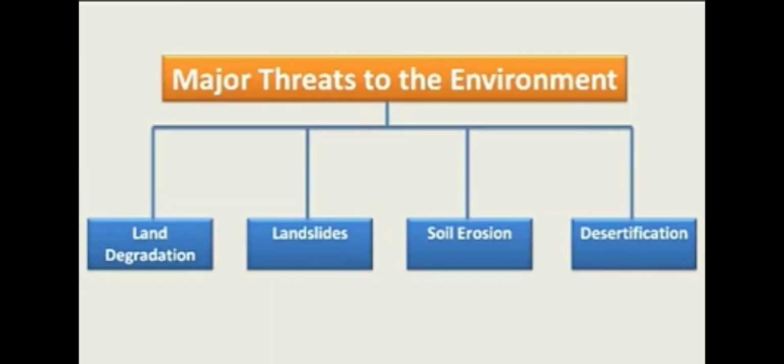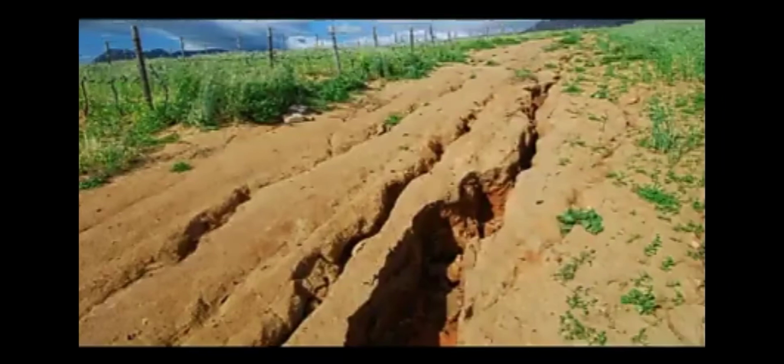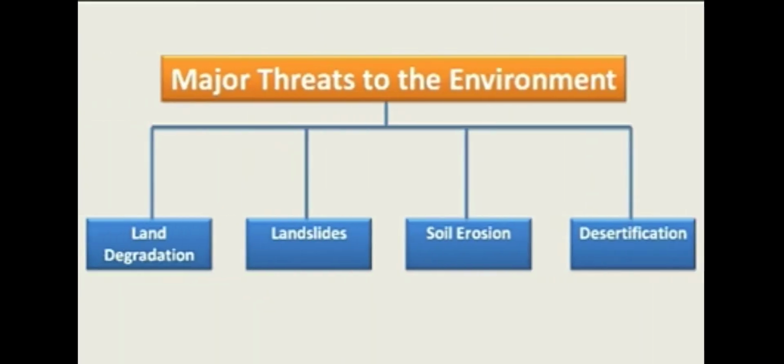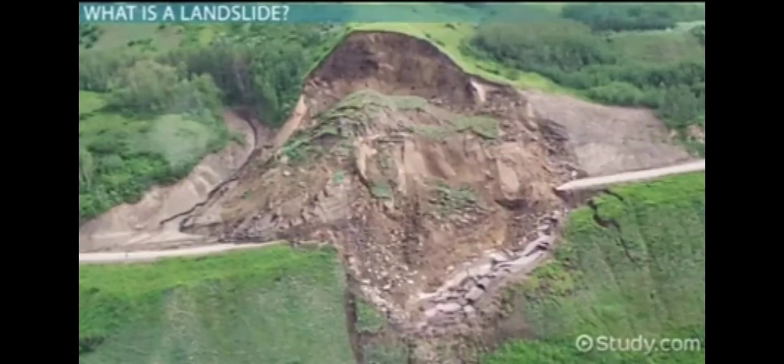What are the major threats to the environment, to the land? Land degradation, first thing. I will show you the picture of land degradation. See, this is land degradation. Completely the land is spoiled due to both natural causes and also due to humans. Nilachiralivu, it is called land degradation. And second one is landslides, Nilacharivu. See, the sloping land is coming down due to some natural effects. It is called landslides.